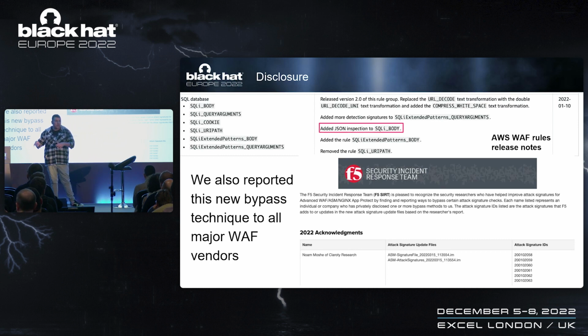Think about how many other SQL features that are prevalent in all SQL database engines are out there. Think about how many other features, be it asynchronous actions, be it other data formats, CSV, XML, that are out there and enabled by default, just like JSON, and could be used to bypass arbitrary WAFs.